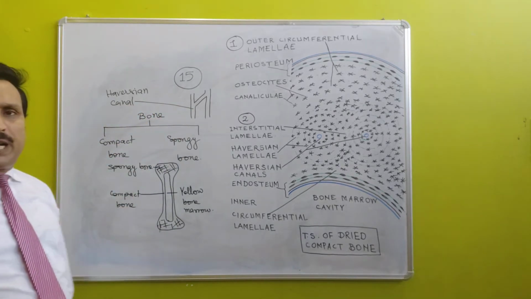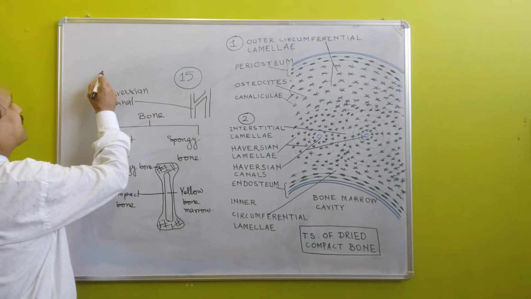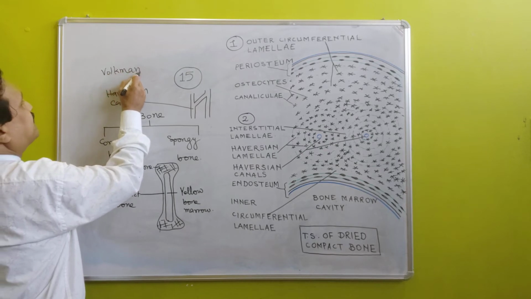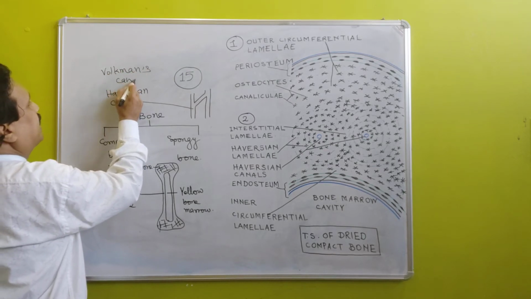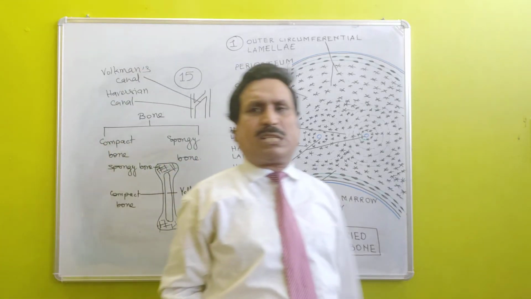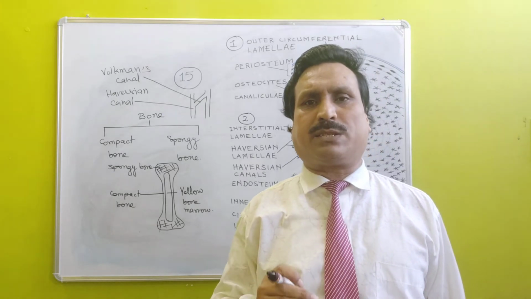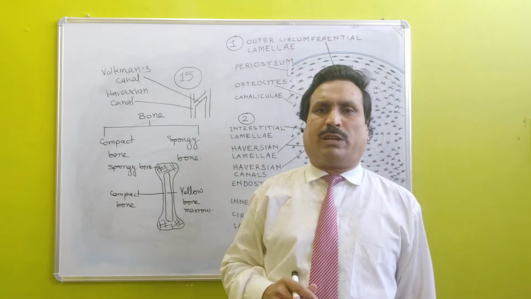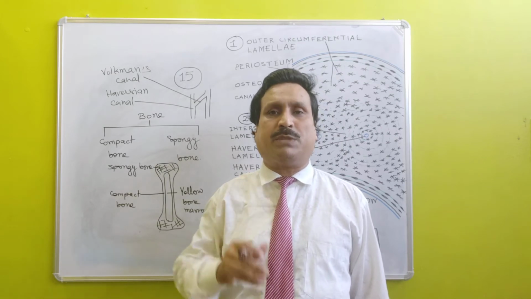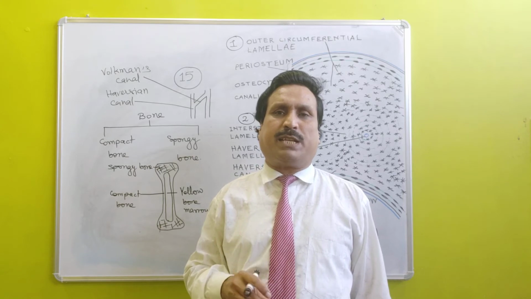And Haversian canals are interconnected by oblique canals known as Volkmann's canal. So Haversian canals, Volkmann's canals, and the entire Haversian system is present in compact bone and it is absent in spongy bone.